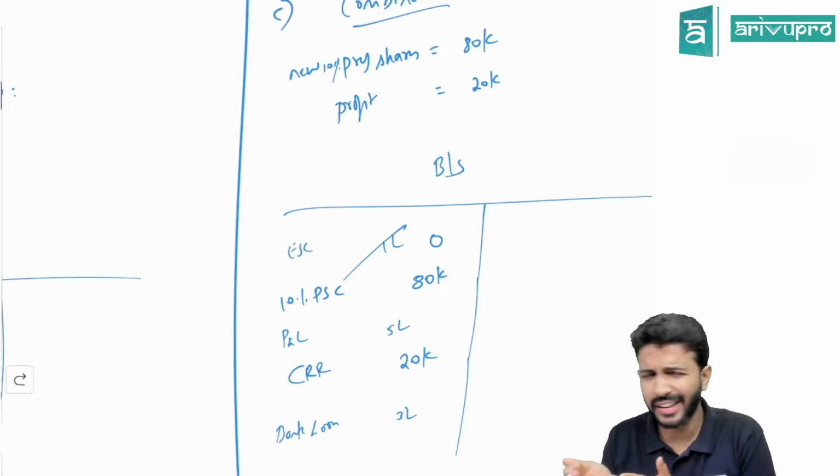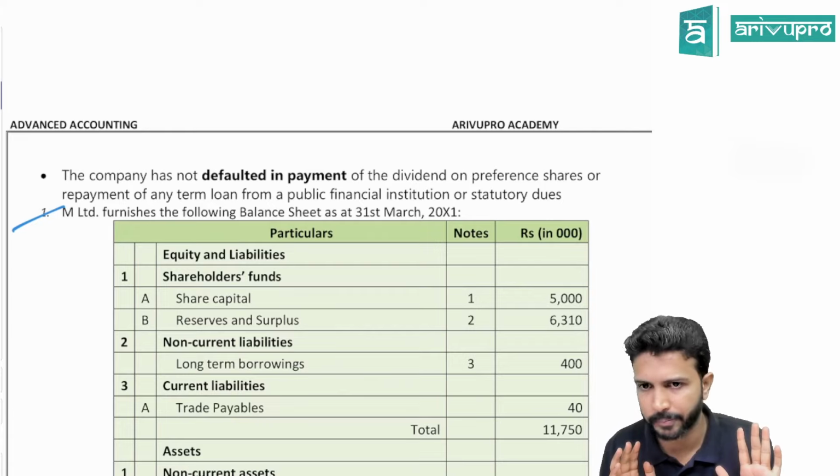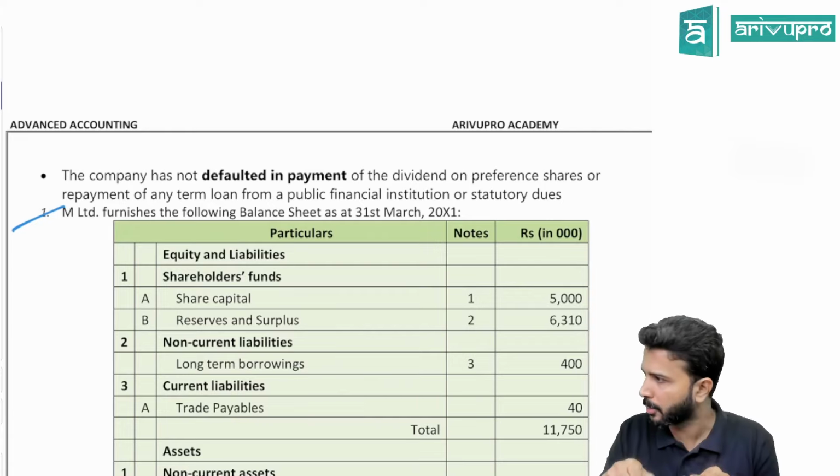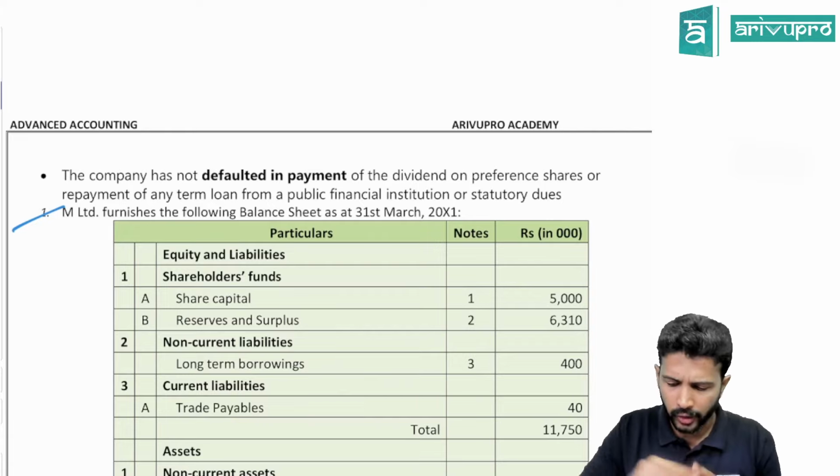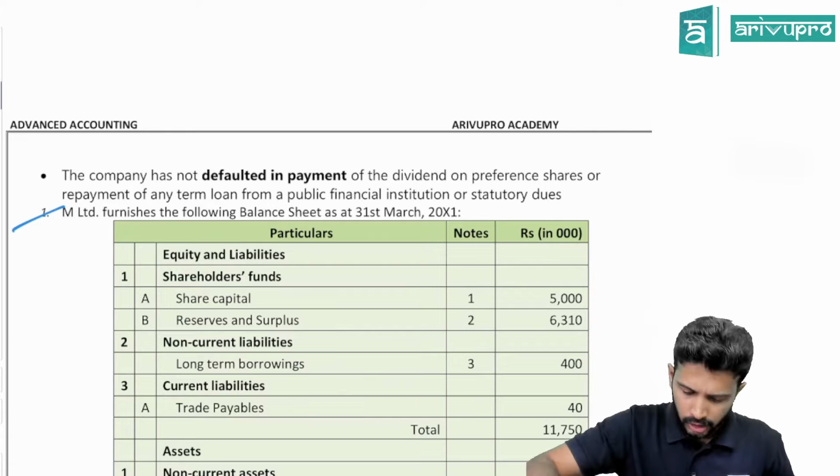This is not an accounting rule, it is a Companies Act provision. That's one thing which we need to test in every problem, so I called that out. Okay, so let's dive into the question. M Limited furnishes the following balance sheet as on 31st March 20x1. All the balance sheet values are in thousands.